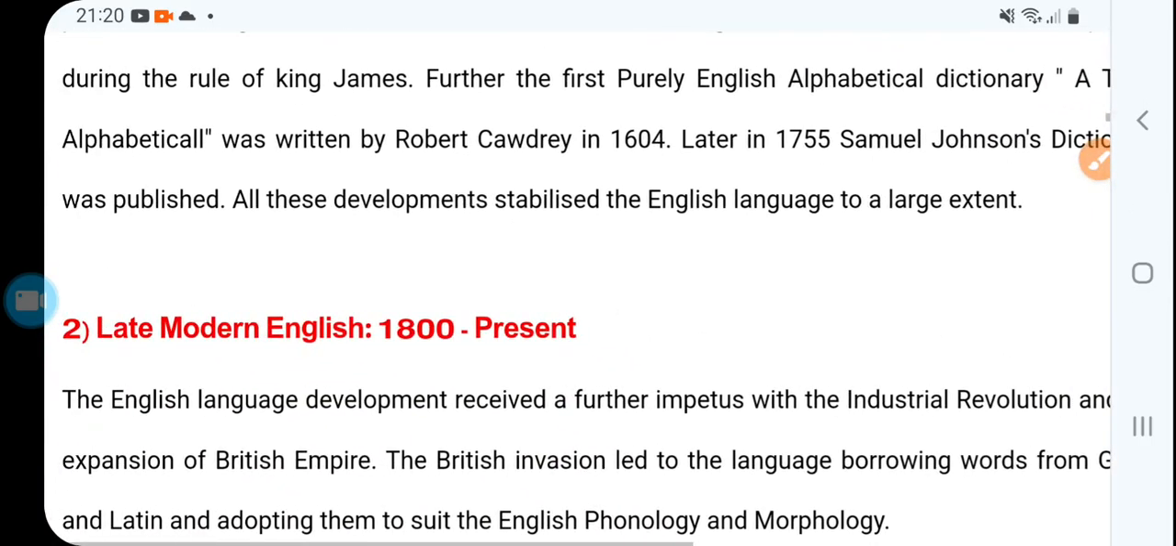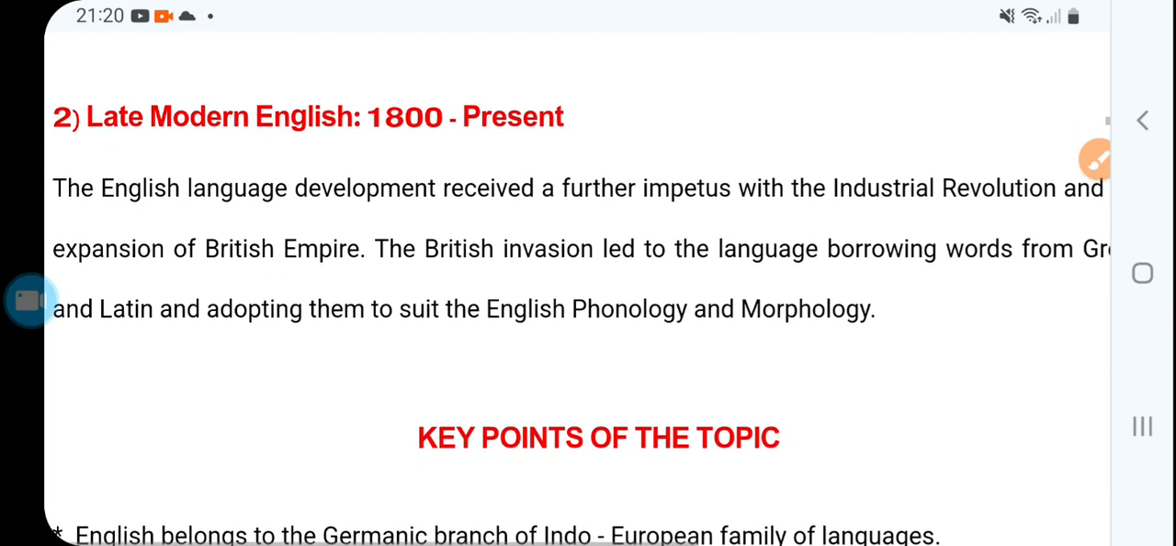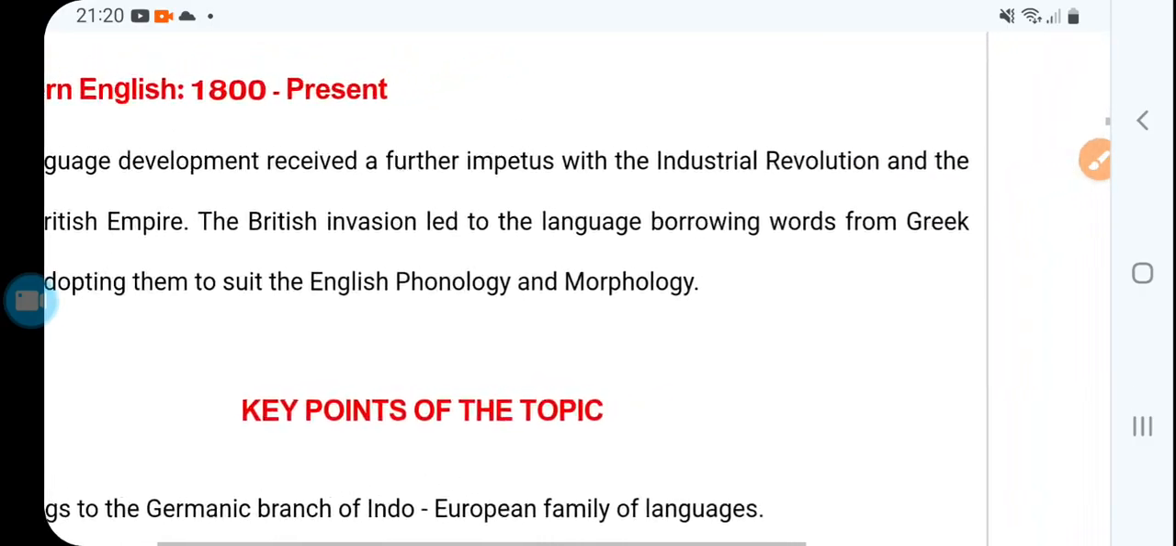Now the last phase is the late modern English. The English language development received a further impetus, great momentum, with the Industrial Revolution.